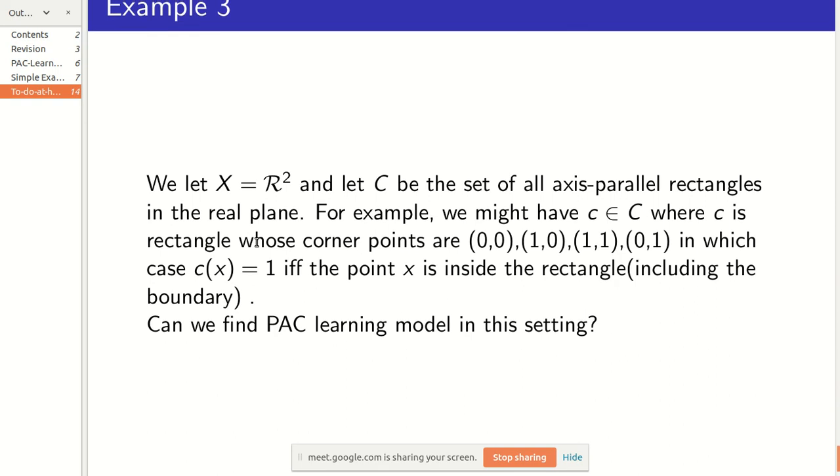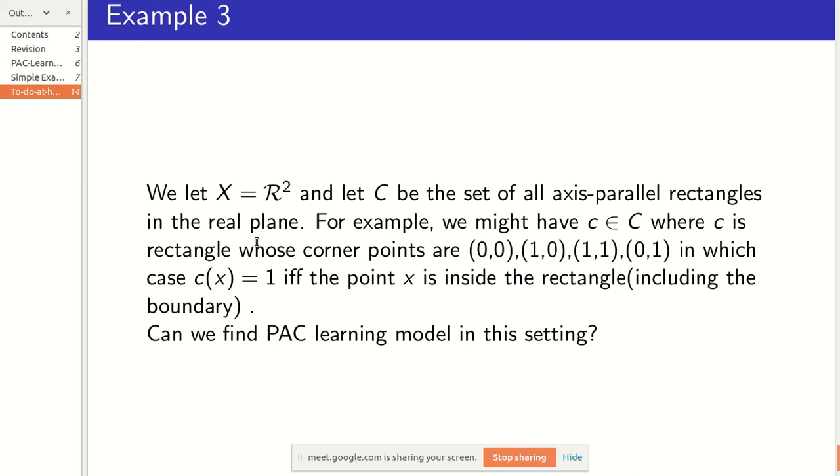And similar stuff holds for a 2D plane, like if we have a rectangle whose corner points are 0, 0, 1, 0, 1, 1 and 0, 1. If a point lies in the rectangle, then we'll classify it as 1, and if the point doesn't lie in the rectangle, we'll classify it as 0.